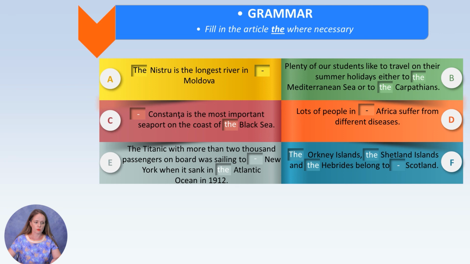So plenty of our students like to travel on their summer holidays either to the Mediterranean Sea or to the Carpathians, because it is a range of mountains. Lots of people in Africa, no need of another article there because it is a continent. And the last sentence: the Orkney Islands, the Shetland Islands, and the Hebrides belong to Scotland.